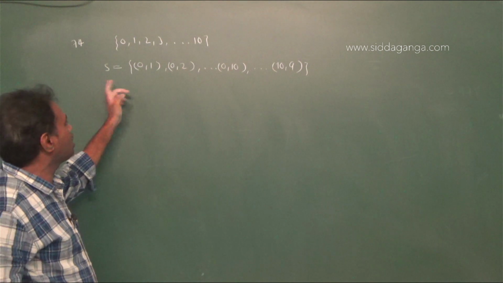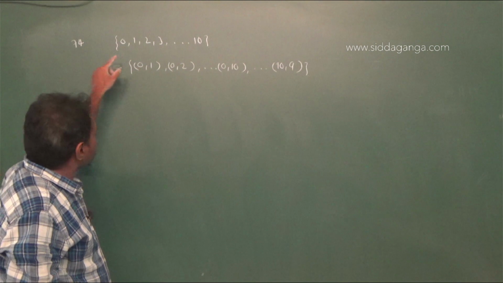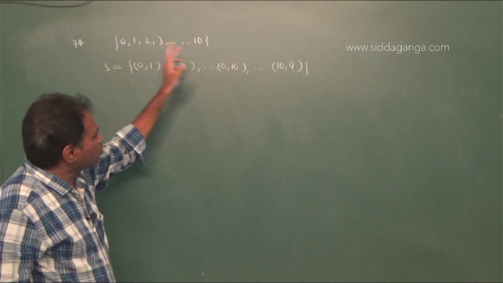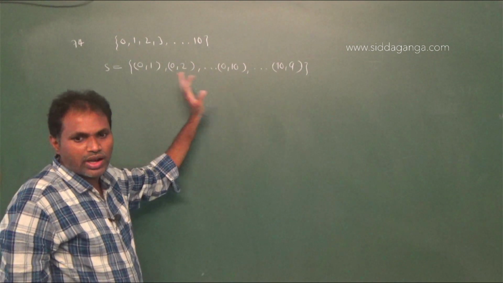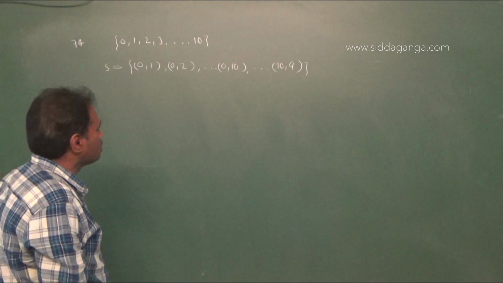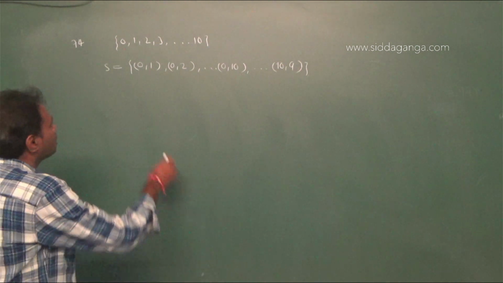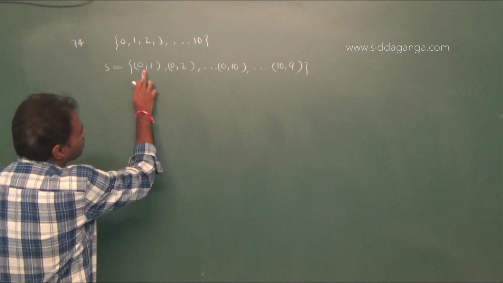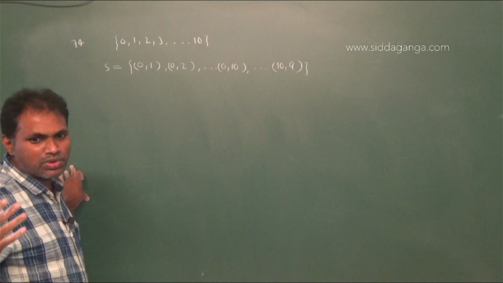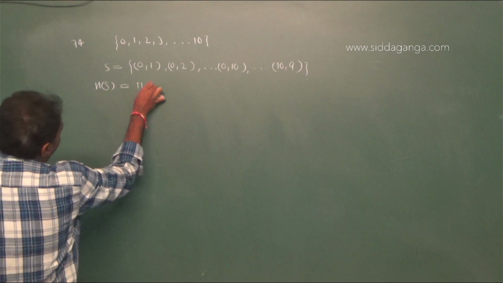2 you can take. Or else like this, that is 0, 1, 0, 2 up to 0, 10, and 1, 0, 1, 2 up to 1, 10, or up to 10, 0, 10, 1, 10, 2 up to 10, 9 you have to take. You should not take the same 10, 10. Why? Because two different numbers are taken. Therefore, with 0, 10 and with 1, 10 up to with 10, 10, 0 to 10 means 11. Therefore, n of S equal to 11 into 10.